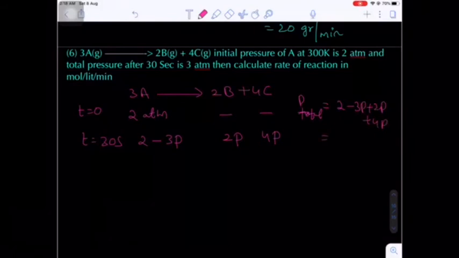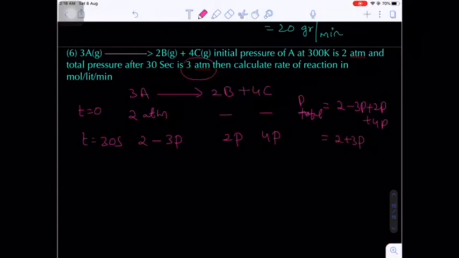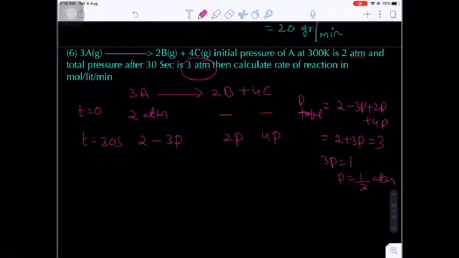Are you getting my point? So the total pressure will be 2 plus 3P. So what is the final total pressure given in the question? 3 atm. That means 3P value becomes 1 atm. 3P is equal to 1. P is equal to 1 by 3 atm. Are you getting my point?